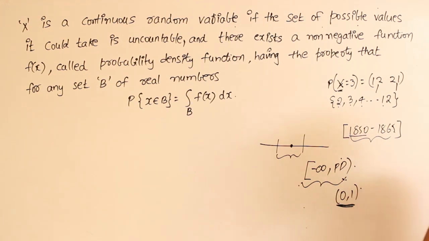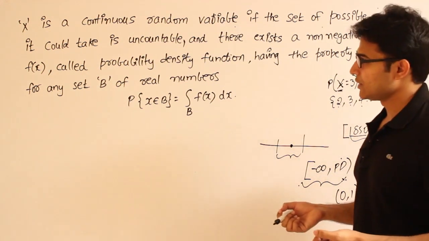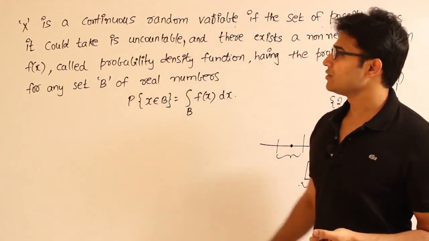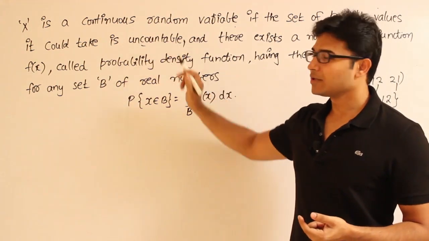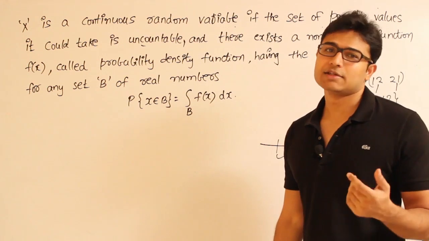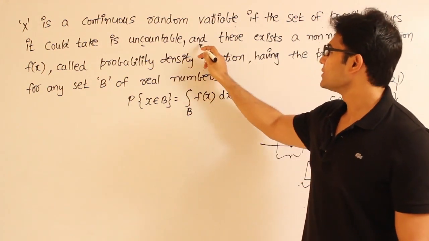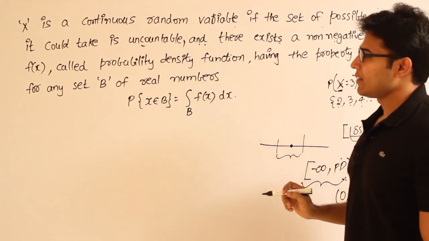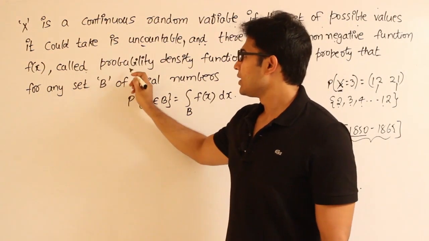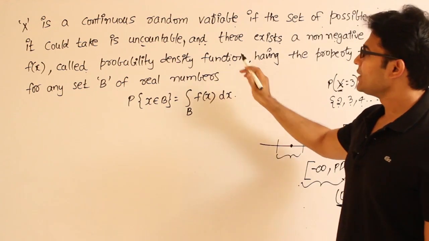So about countable and uncountable, please watch the TOC videos. There we have exactly discussed it. Okay, so first thing is, if you have a continuous random variable, then the number of values it can take is going to be uncountable. In case it is countable, then it is discrete. Okay, and the second one is, there exists a non-negative function called f of x, called the probability density